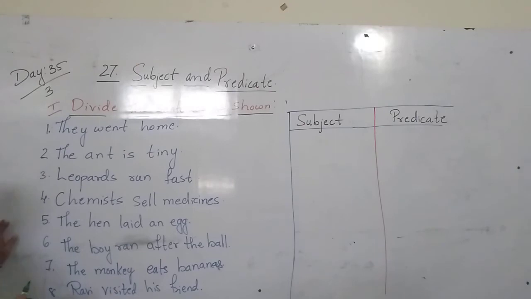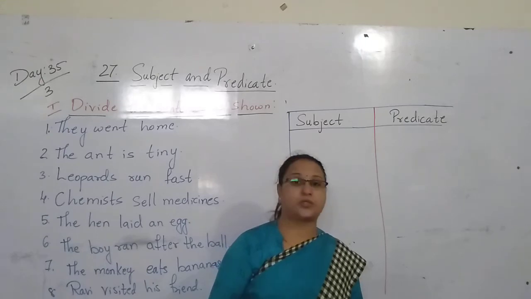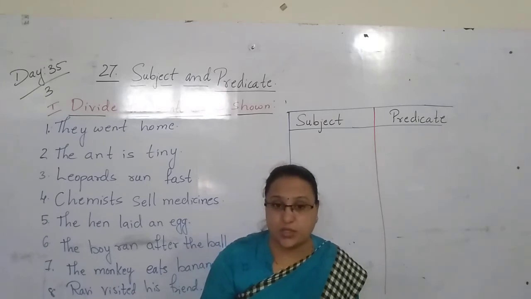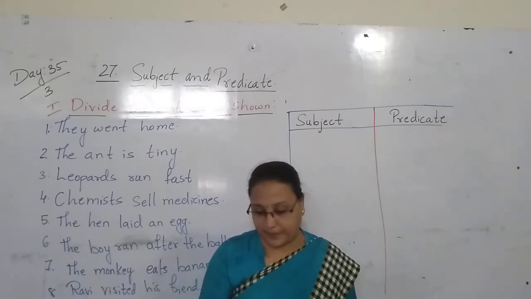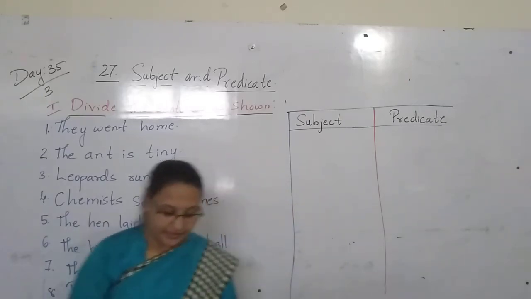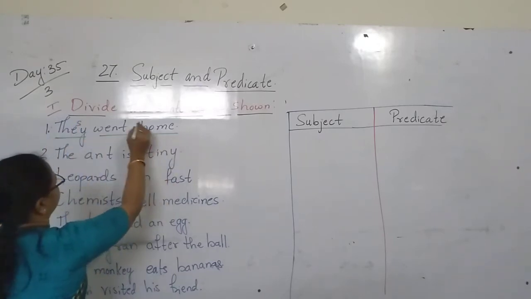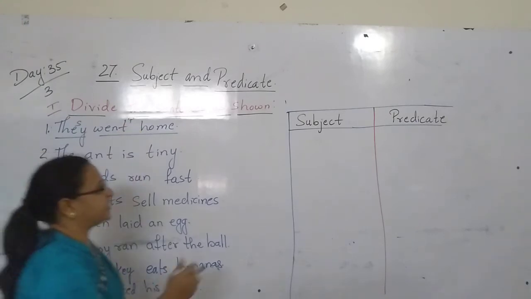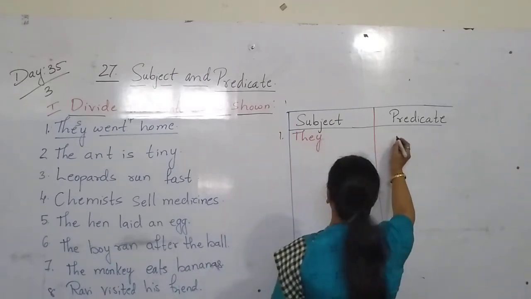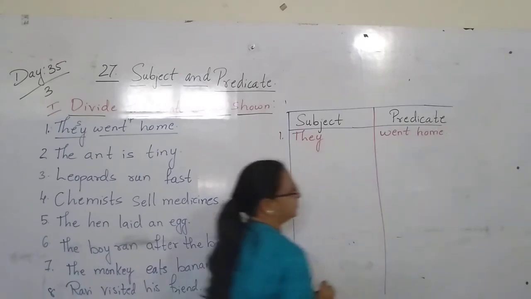So here, children, they went home. So I said, the sentence can begin with the pronoun also. Yes, the sentence can begin with the pronoun also, that is the subject part. So they went home. Already they have given you in the textbook, children, you all can see. They is what here? It is the subject. Went home is what here, children? Predicate. So here subject is what now? They. What is the subject? They. And next is what? Went home. Went home is the predicate.